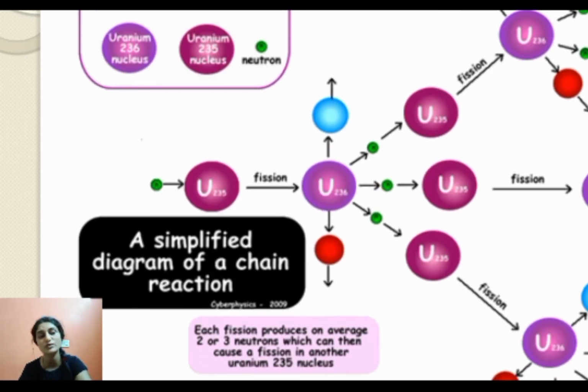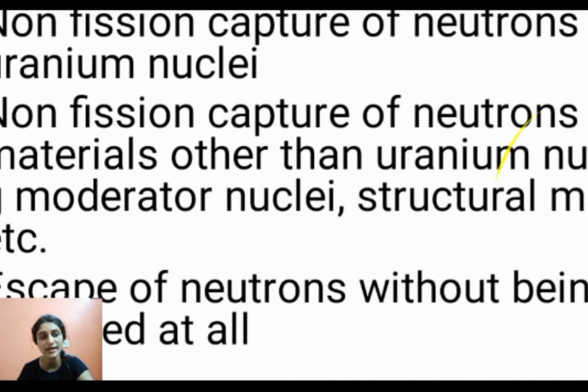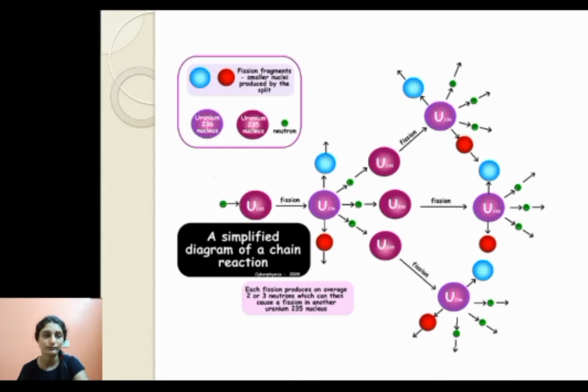Again, fission fragments will be formed. Again, 3 neutrons are emitted. Here also you can see 3 neutrons are emitted, here also, and here also. Now these 3 neutrons will again be captured by another uranium 235 nucleus, and this chain of reaction will go on.